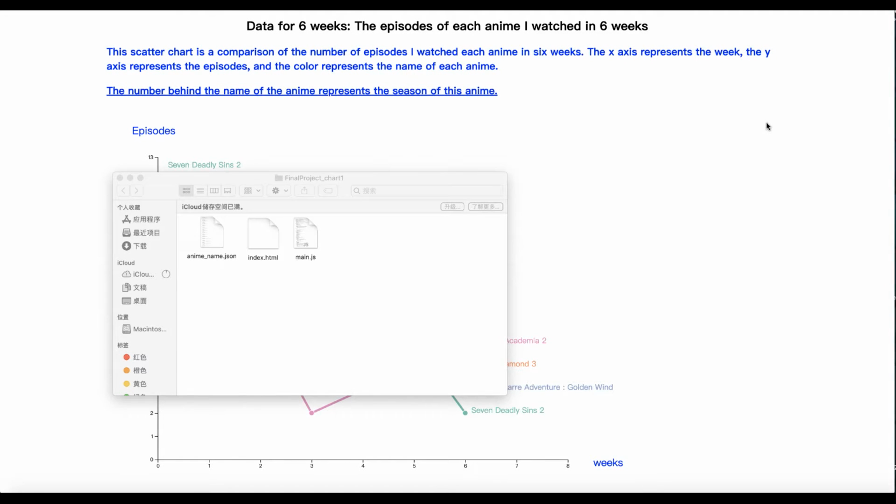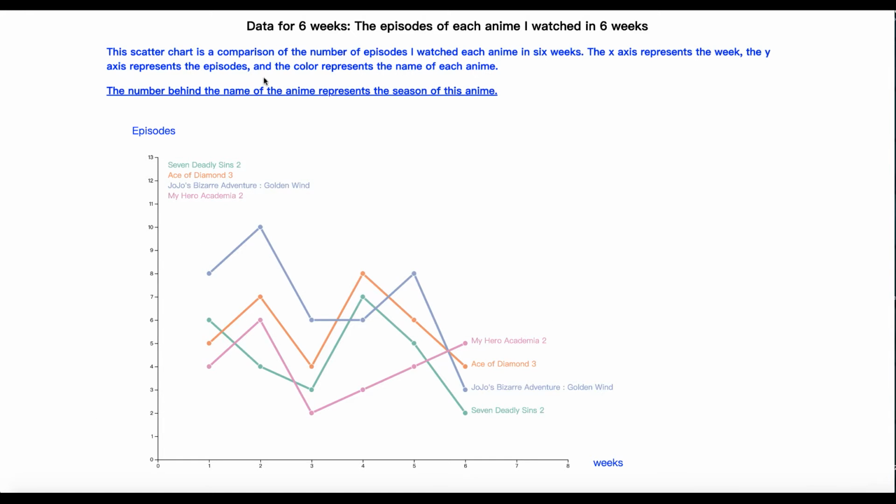Hello everyone, this is my final project of the course 6108, and here is my folder of my final project. You can see it includes the JSON files, the index HTML, and the main.js. And here is my data visualization graph.